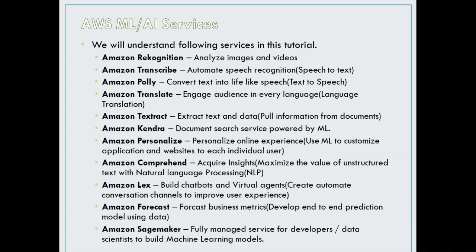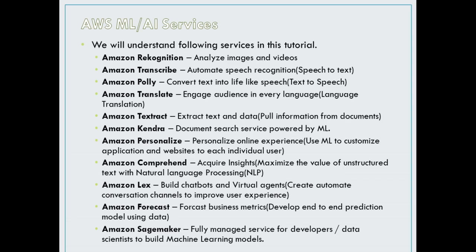Then there is the service Amazon Transcribe, which is used for speech to text conversion. Then there is the Amazon Polly service, which is used for text to speech conversion. You can consider this the opposite of Amazon Transcribe. Then Amazon Translate. As the name suggests, it is used for language translation and engaging the audience in every language. It also increases the reach of your content, your website, and your app.